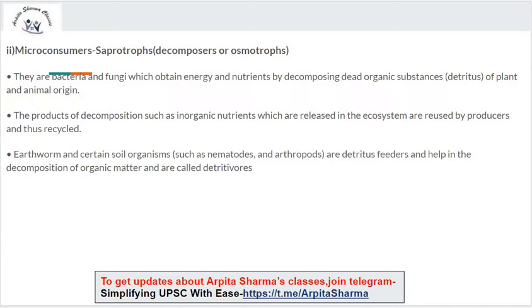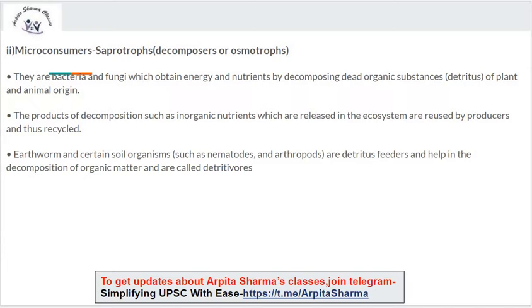Next is micro consumers. Micro consumers are saprotrophs, decomposers or osmotrophs. They are bacteria and fungi which obtain energy and nutrients by decomposing dead organic matter, detritus of plant and animal origin.